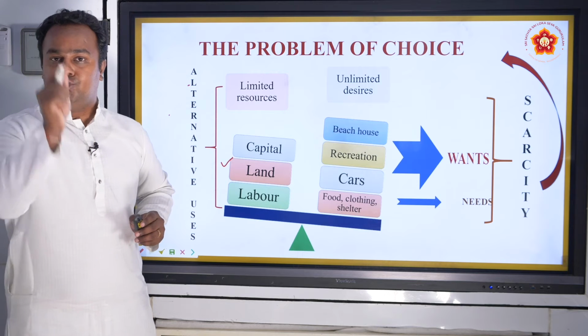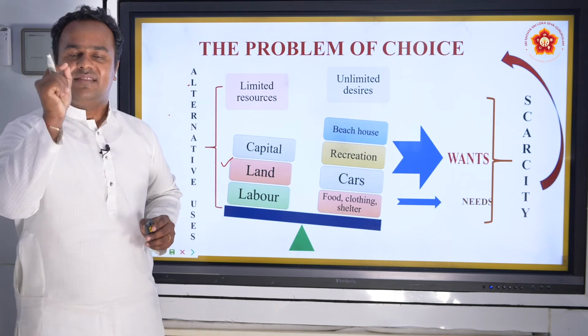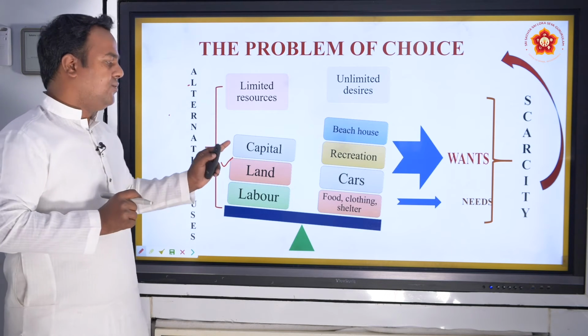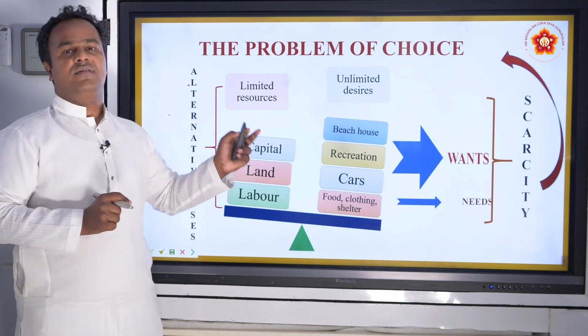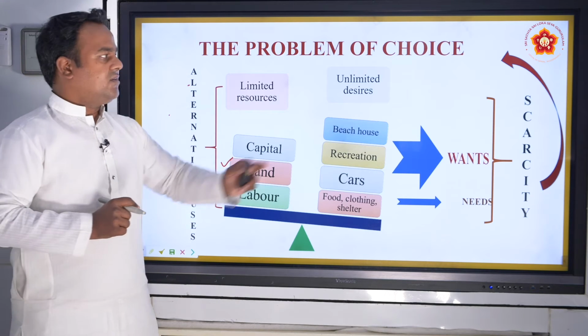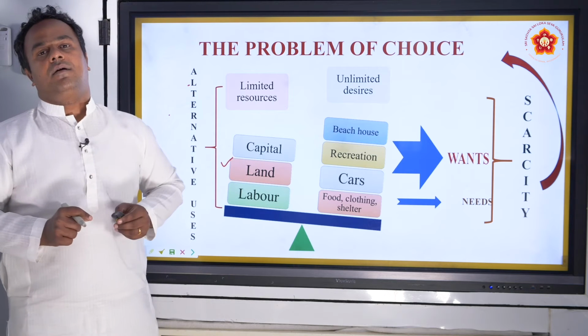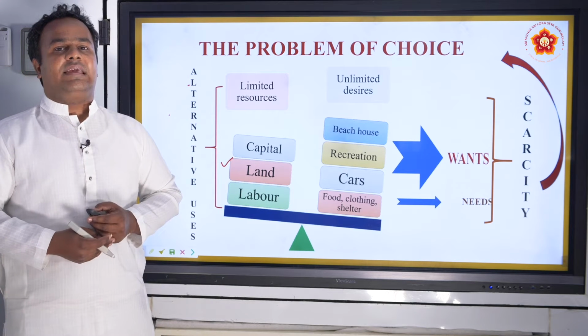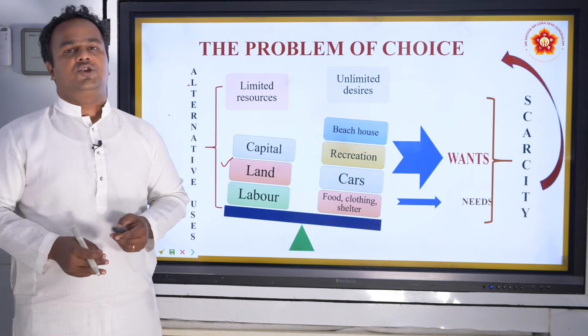It is useful to choose, to make a decision how to use a piece of land or how to use a certain amount of capital. So this is an example of how scarcity can give rise to the problem of choice.